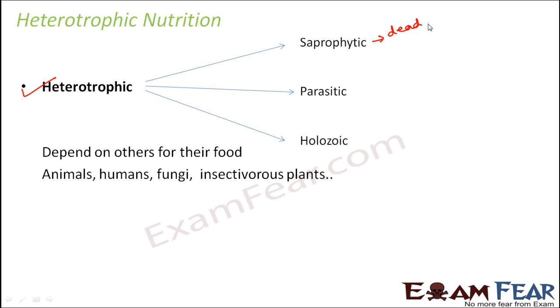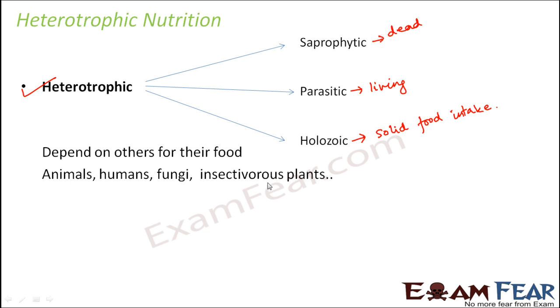Some animals depend on other living organisms for their food. That is, they live inside the body of another living plant or another living animal. So they are said to be parasitic. And holozoic is that mode of nutrition where an organism takes in solid food. So solid food intake happens in holozoic nutrition.